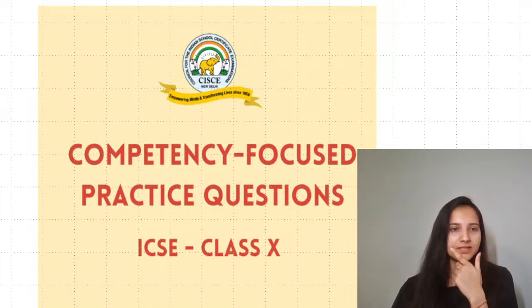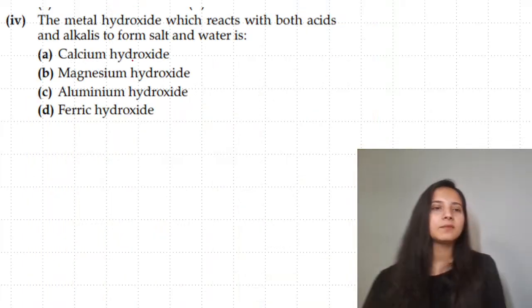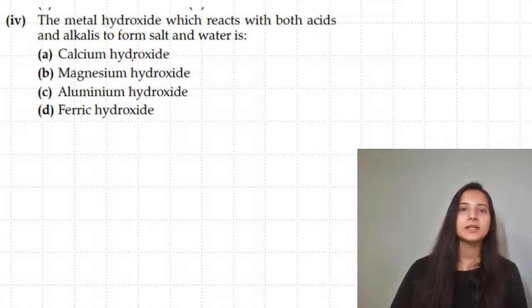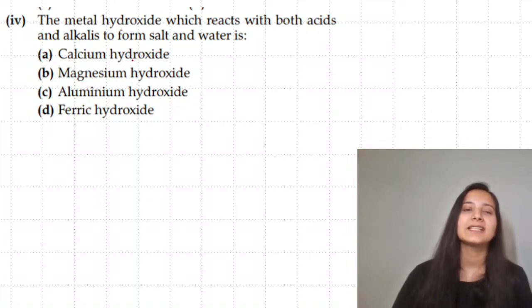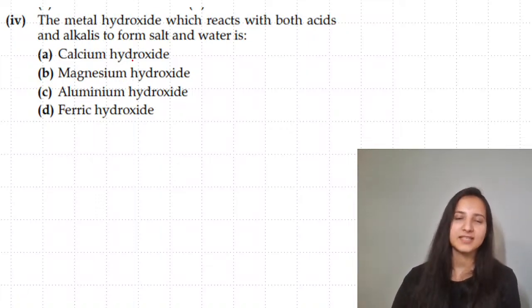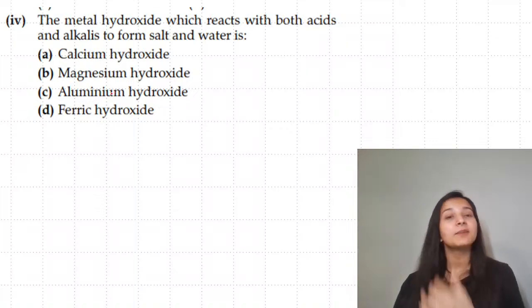Now, before competency-based questions, we can do one thing. We can first discuss the year questions. So speaking about the question which came in the year 2024, the metal hydroxide which reacts with both acids and alkali to form salt and water. So something which is reacting with both acid and alkali has to be the amphoteric one.